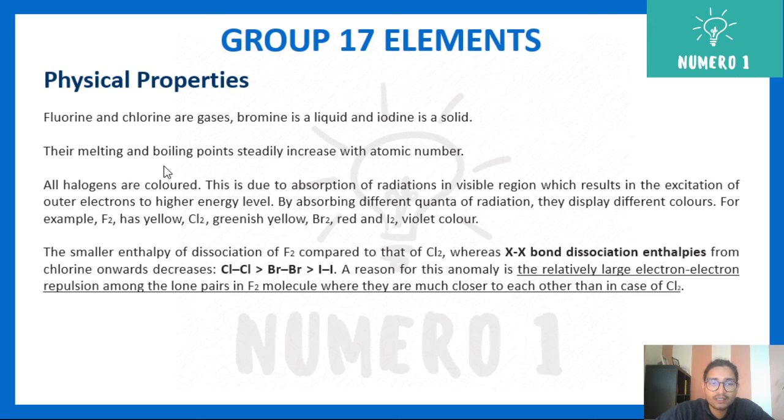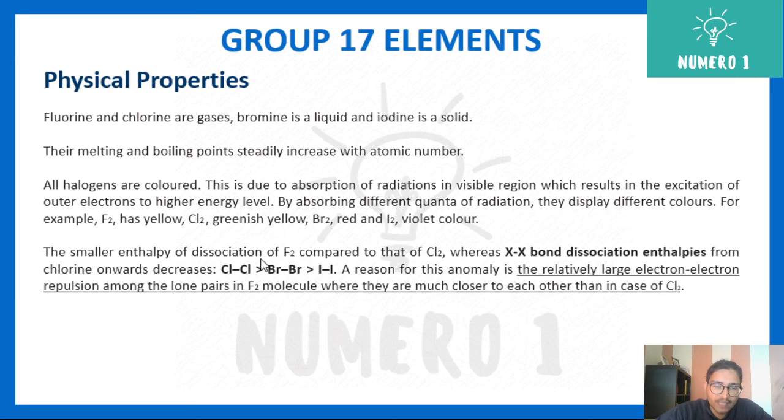All halogens are colored. The coloring comes from the absorption of radiation in the visible region. This results in the excitation of outer electrons to higher energy levels, and whenever the electron comes down in energy, it releases that absorbed quanta of radiation, and that displays the different colors. For example, F2 is yellow, Cl2 is greenish yellow, Br2 is red, and I2 is violet. Note down the colors. These colors are important for your analytical chemistry.